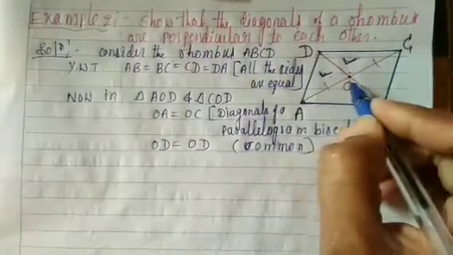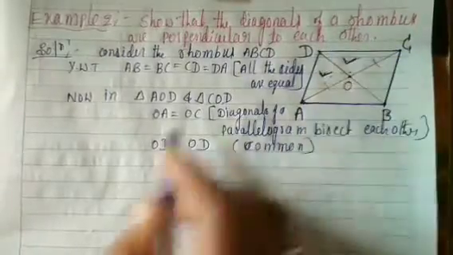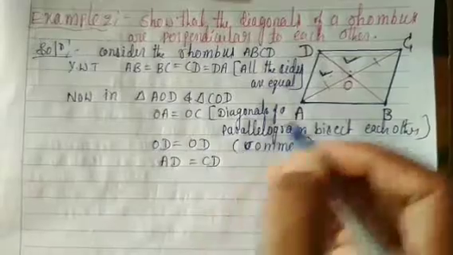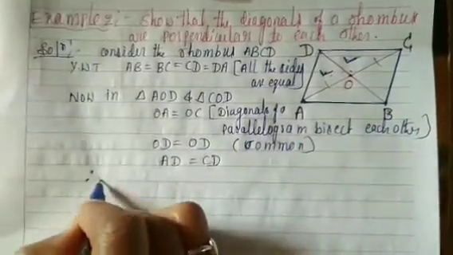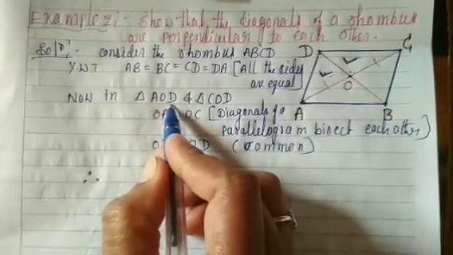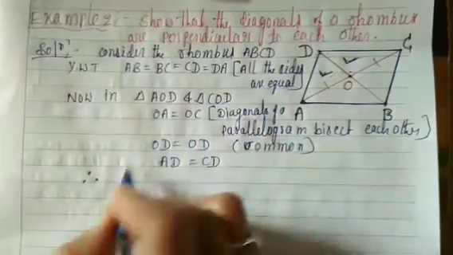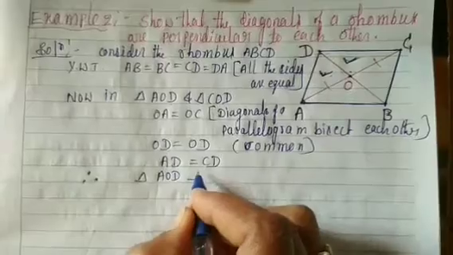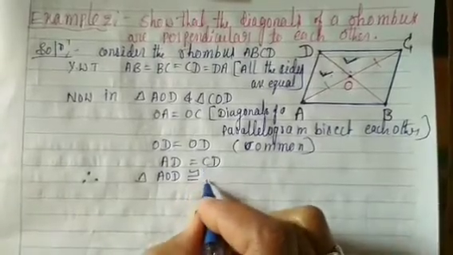Next, AD is equal to CD. Another side is AD is equal to CD. Therefore, triangle AOD is congruent to triangle COD. Congruent means sarvasama.